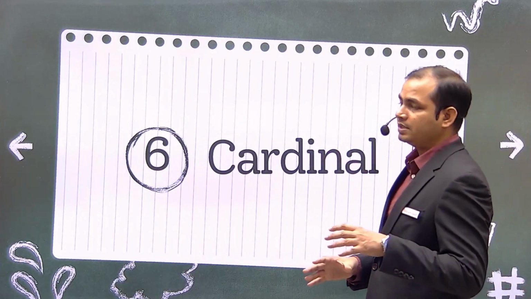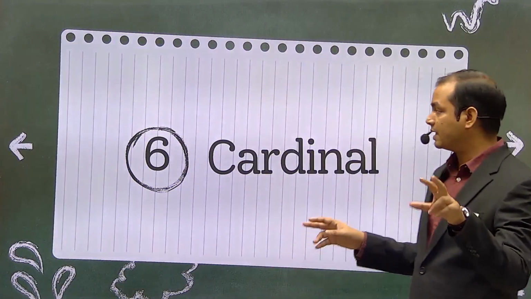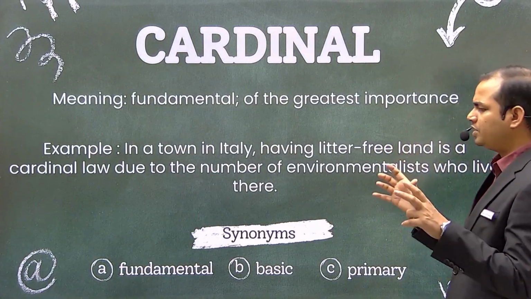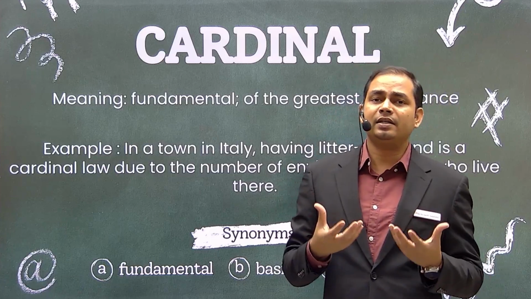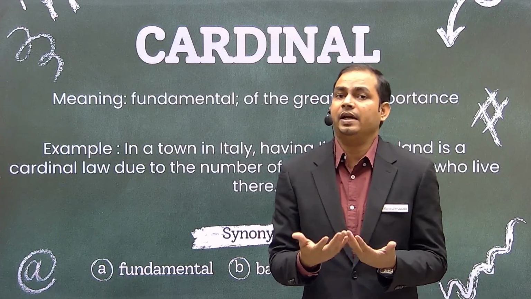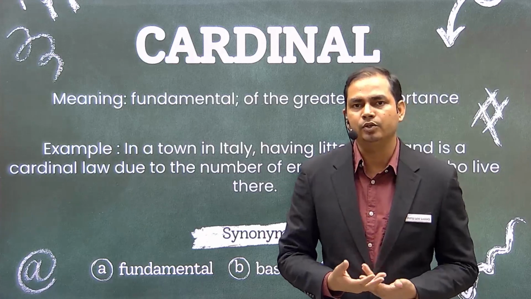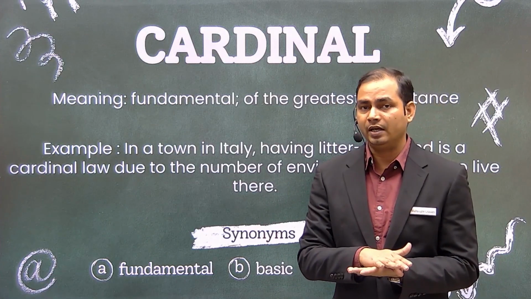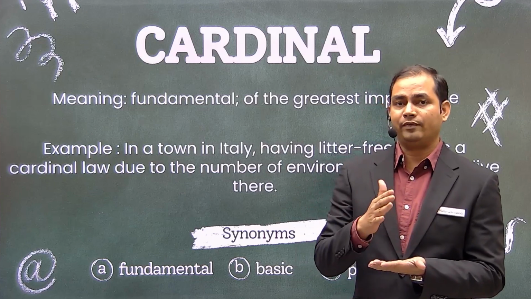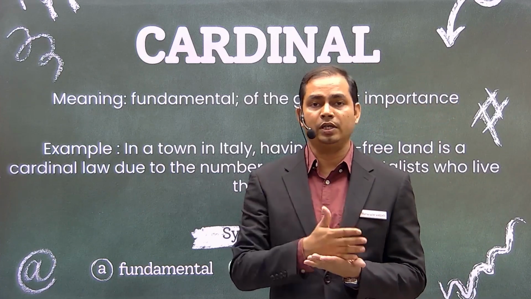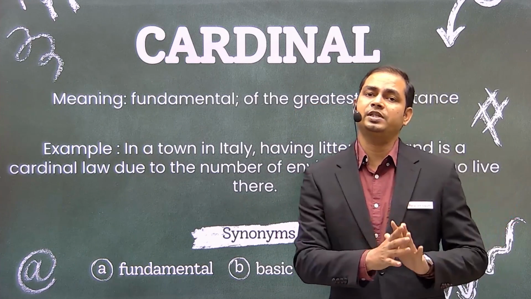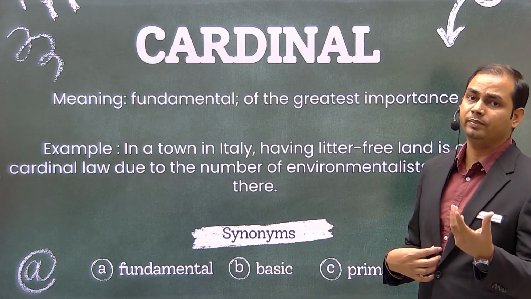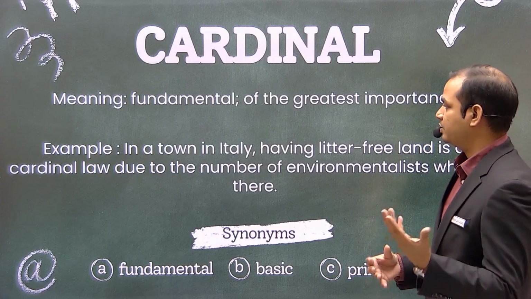The next word in the list is cardinal. Cardinal is something that is fundamental. So fundamental or of the greatest importance. कोई चीज जो सबसे ज्यादा जरूरी है. कार्डिनल क्या होता है? बेसिक चीजें जो जरूरत है. As a lawyer, अगर आप कोर्ट में प्रैक्टिस करना चाहते हो, so you must have an LLB degree, you must have been registered with Bar Council of India, then Bar Council of State, and you have to pass this AIBE, All India Bar Examination. These all prerequisites make you eligible to be an advocate, I would say, because you are not registered.